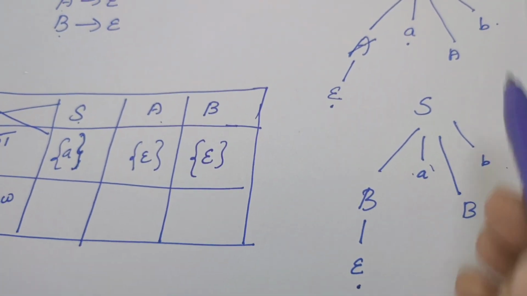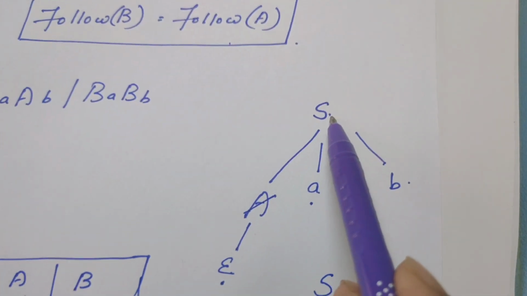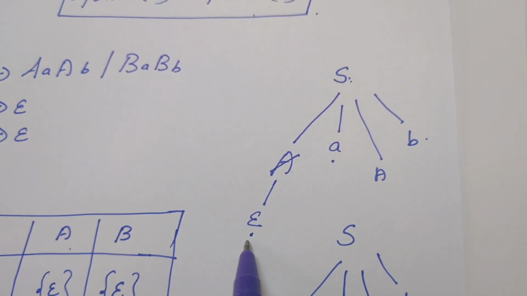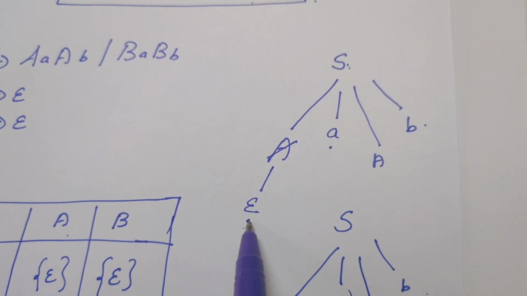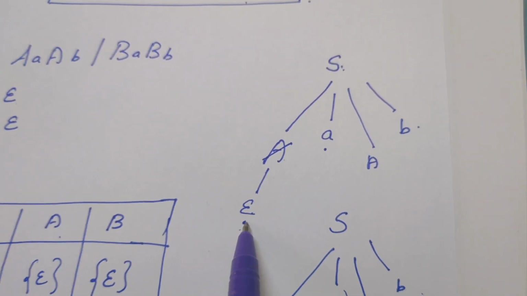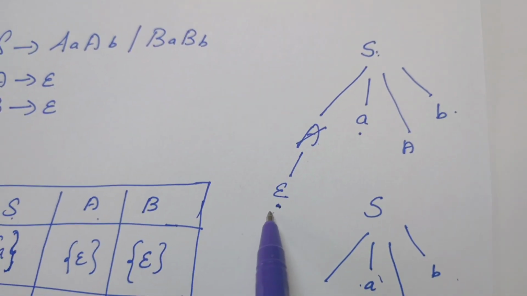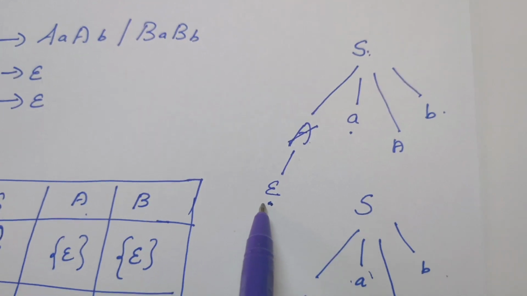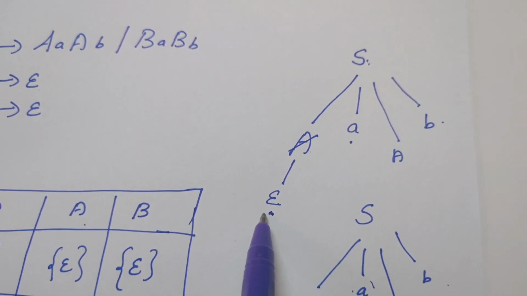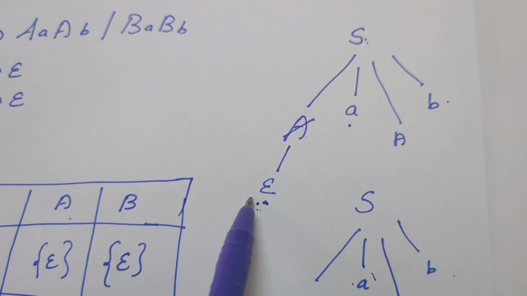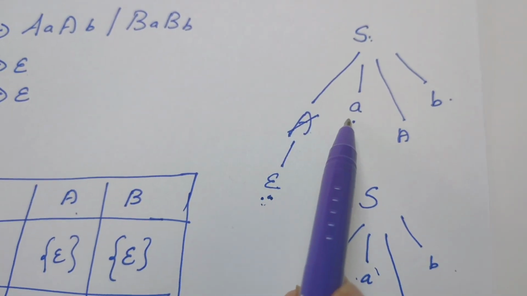Now you may have a doubt. When S is replaced by AB and A is replaced by epsilon, why can't we include this epsilon into the first set of S? That might be your doubt. Unless S directly produces epsilon, this epsilon won't become part of the first set of that particular symbol. Right, so you can exclude this epsilon. First of S is a only.